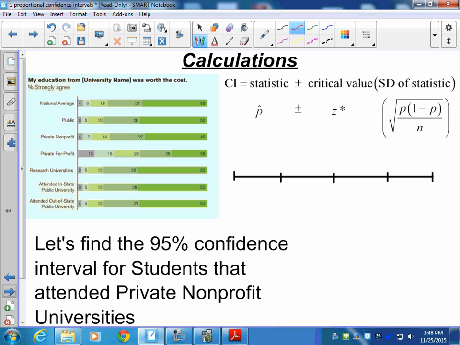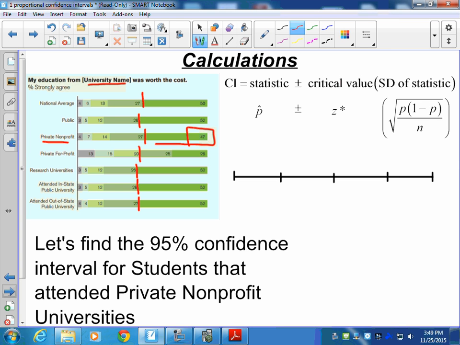But what they did is they asked the question, my education from whatever the stated university was worth the cost. And people could agree, strongly agree, disagree, strongly disagree, or have a neutral statement. So in this situation, we're looking at the strongly agree proportion of individuals. Okay, so we're going to look at the private nonprofit individual, and we can see that of this sample, 47% of these individuals agreed that it was worth the cost.